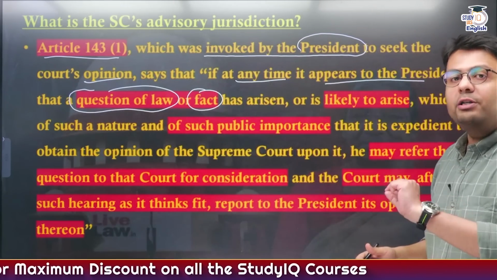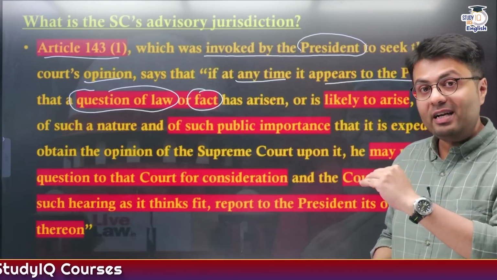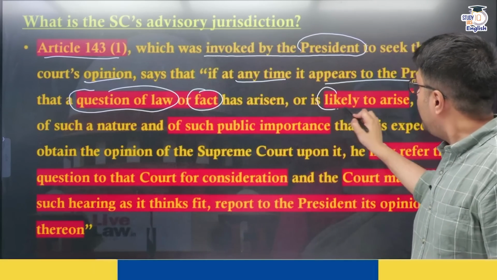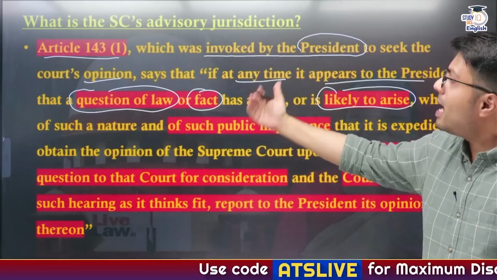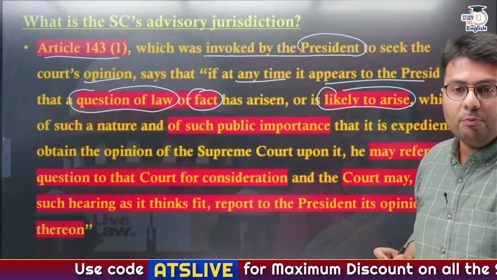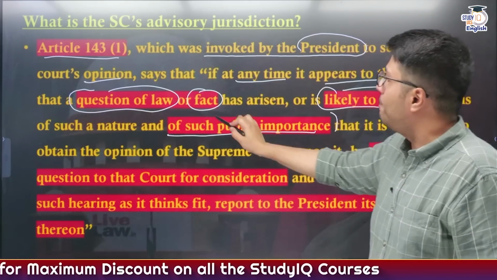This is not just a question of law or fact that has already arisen, but also one that may arise in the near future. In that case, she may ask for a legal opinion of the Supreme Court of India, particularly on a matter that deals with public importance.